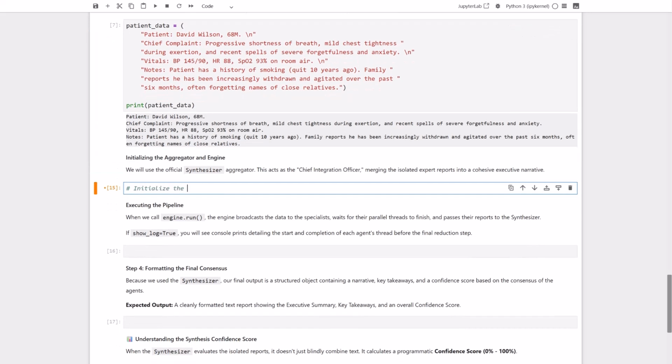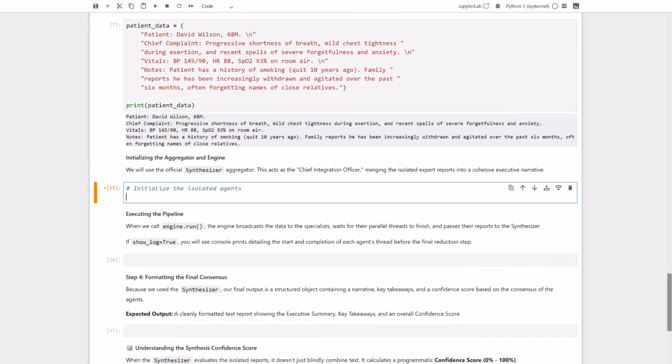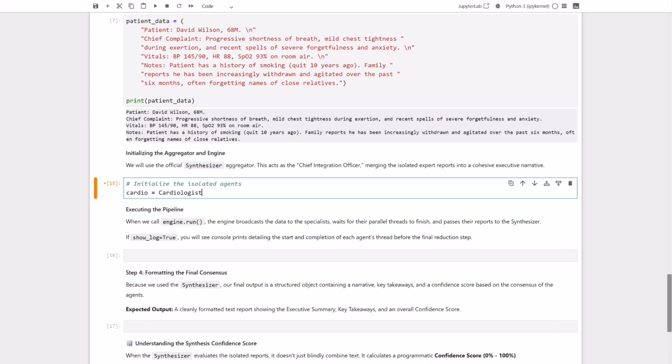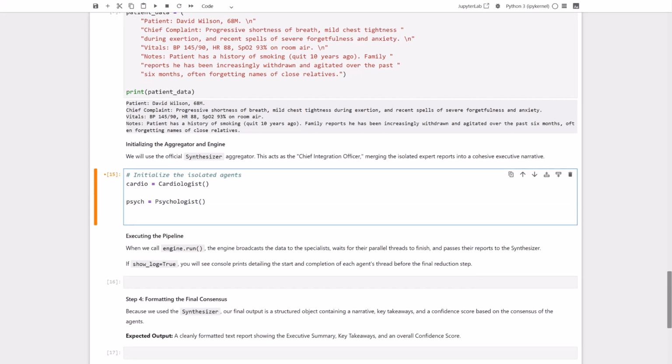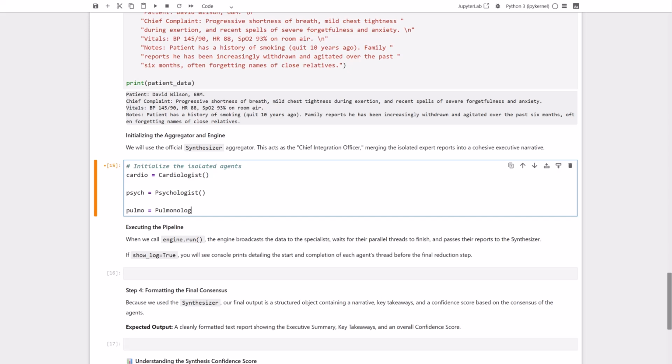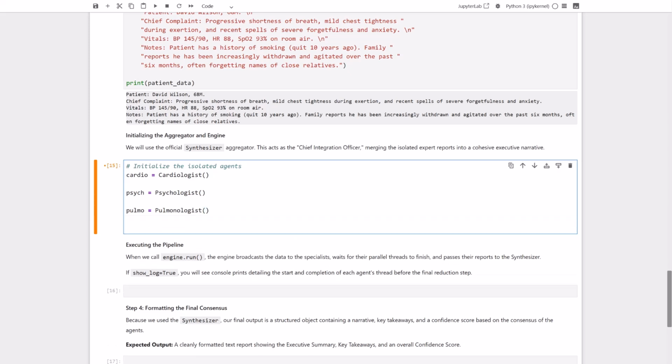Now we're ready to set up our pipeline. Let's start by adding a comment to keep our code clean and organized. We'll instantiate our Cardiologist agent first. Next, let's spin up our Psychologist agent. And we'll do the same for our Pulmonologist agent.